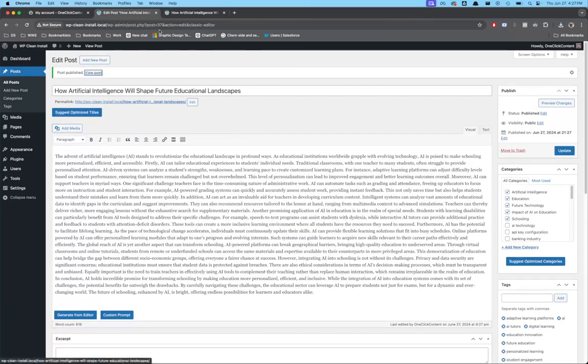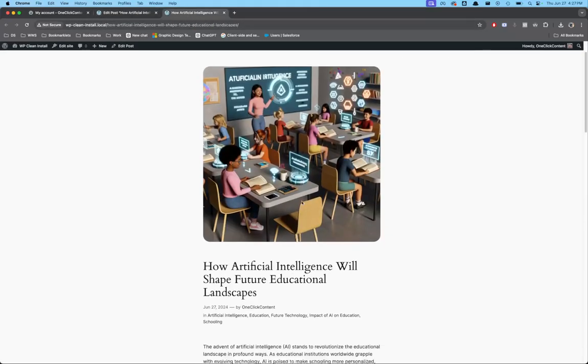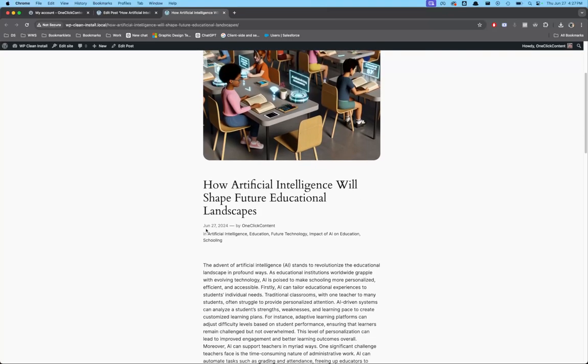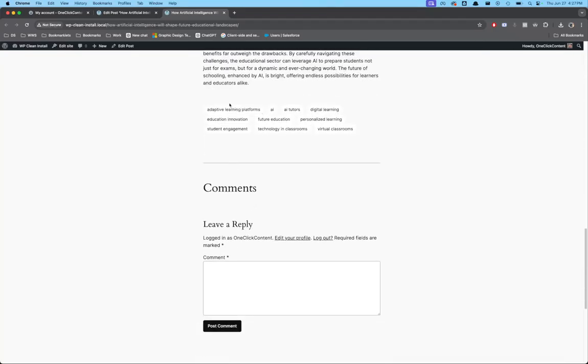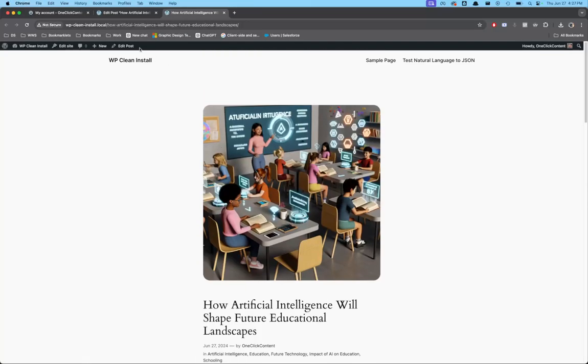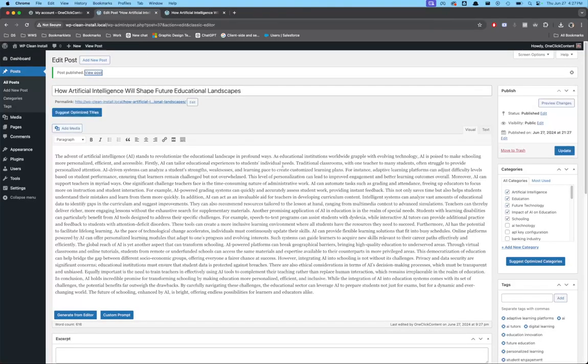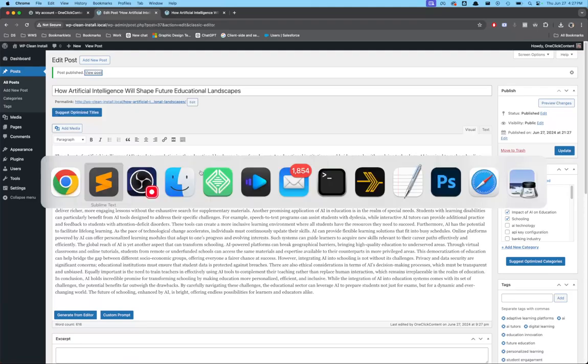And that's it. Here's our post. Here's our featured image. Here's our title. Here's all of our categories and tags. Here's our content, and here's our tags. One shot, one click, all that stuff. What did we do? 2 minutes? What was that, 2 minutes? You made a whole article, and it came from one sentence and produced an entire article with an image for you. So, yep, that's it.